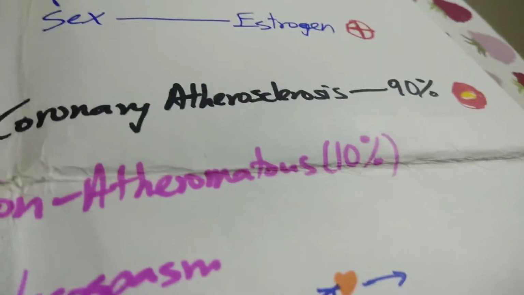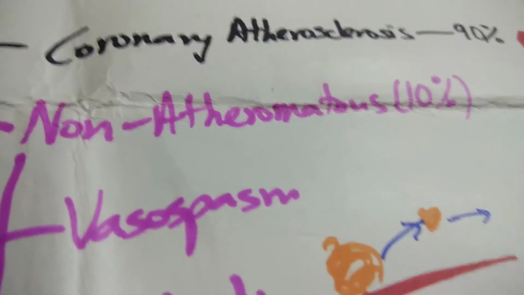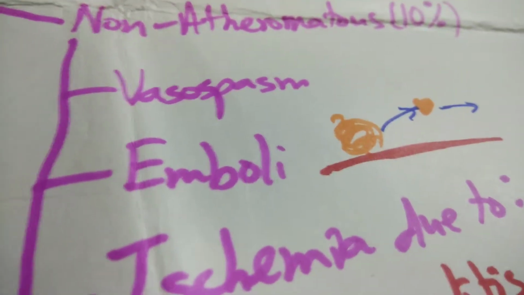Now, moving on to the etiology. This can be divided into atheromatous and non-atheromatous causes. You have coronary atherosclerosis accounting for 90% of cases, where there's increased buildup in the coronary arteries. Then there are non-atheromatous causes, accounting for 10% of cases. One is vasospasm, another one is emboli.